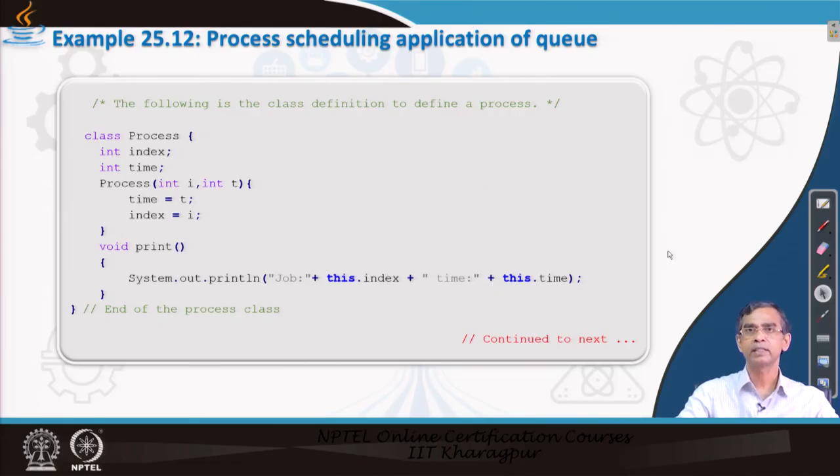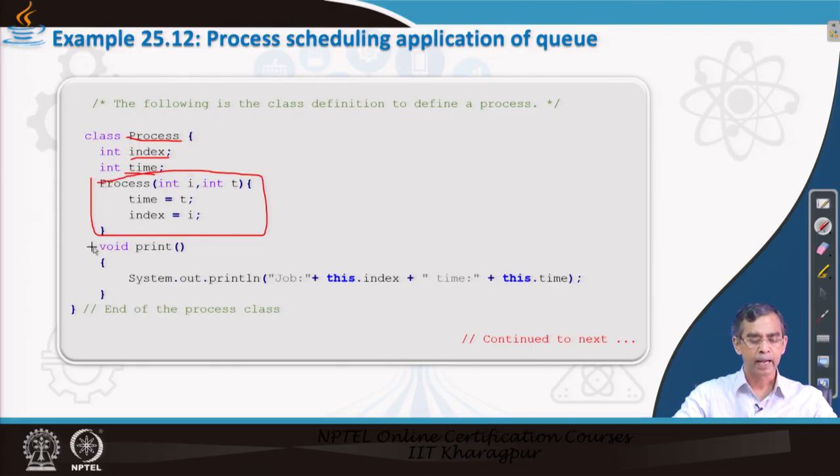Now, again let us consider the linked list implementation of the queue to implement this. Before going to use the queue, first let us define a process. We can define a process by its identity and what amount of time it requires. So, with this consideration, a process is a class we declare here. Index is basically the ID of the process, time is how much time it requires, and this constructor initializes a process and it will print what exactly the process is.